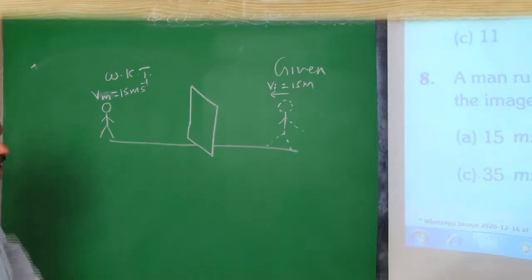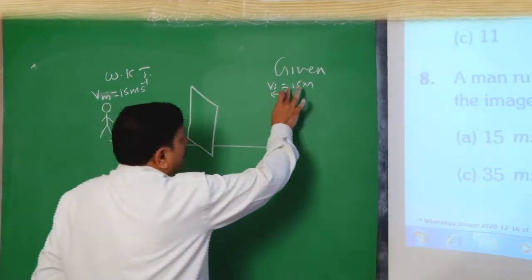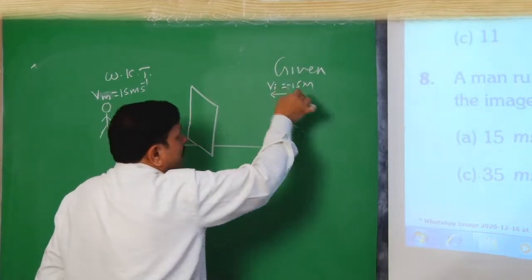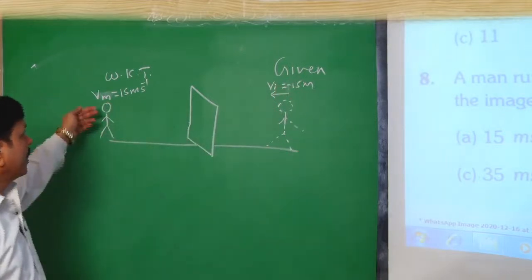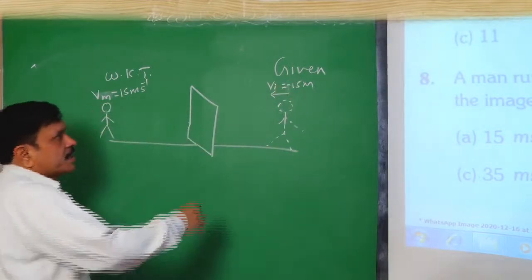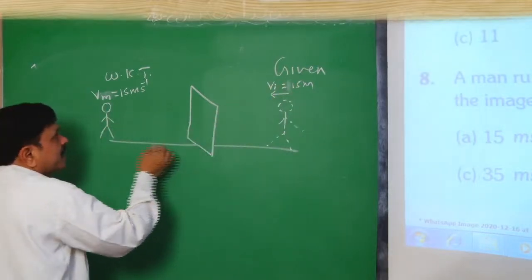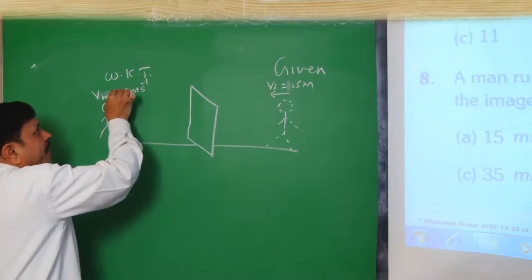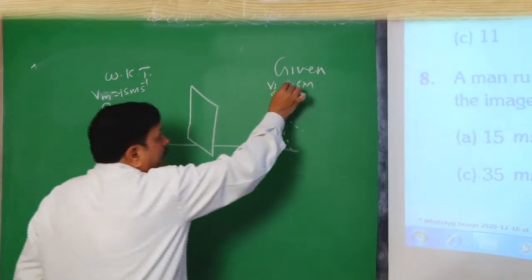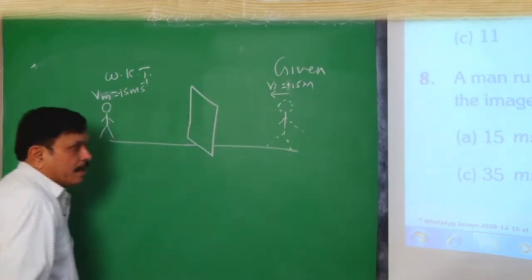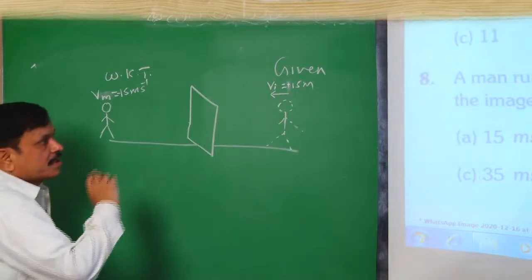In the opposite direction, so this can be written as minus. Since we will be measuring distance, we measure the distance from here to here. If we take this one as minus and this one as plus.